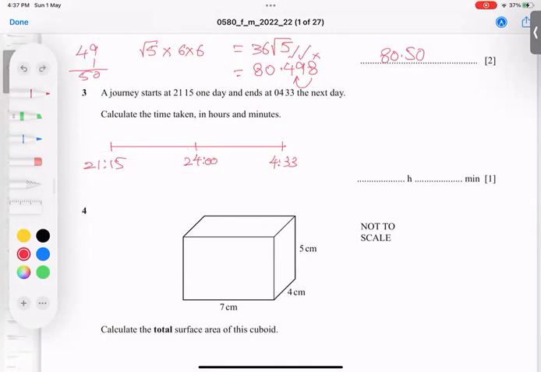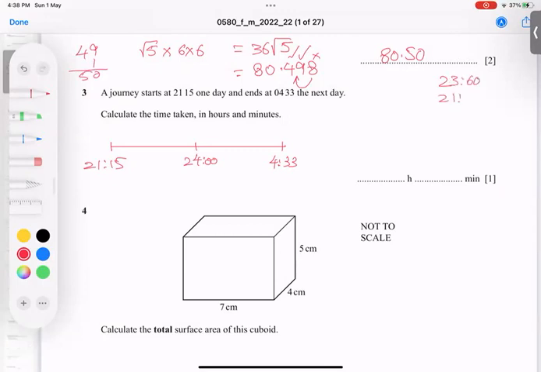Although I can do it directly, as even in our calculators we have this function available, I think I can do it manually. If I subtract from here, what do we get? 24, or I write 23 and 60, same thing.